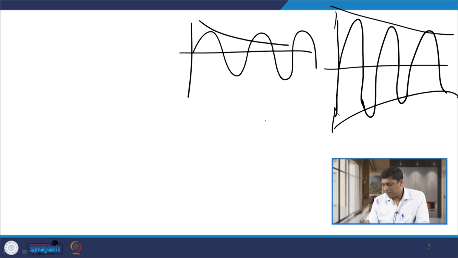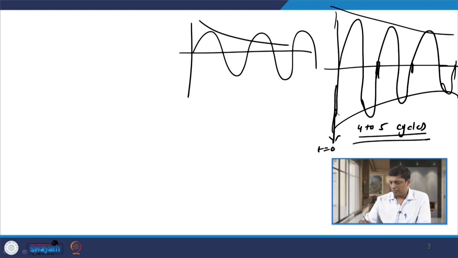You can observe that the first cycle is here, the second cycle is here, the third cycle is also here. So, during the first few cycles, say 4 to 5 cycles after the inception of fault, at this instant fault occurs at t equal to 0, the wave shape of fault current is asymmetrical in nature, and this asymmetry contains both transient component as well as steady state component.